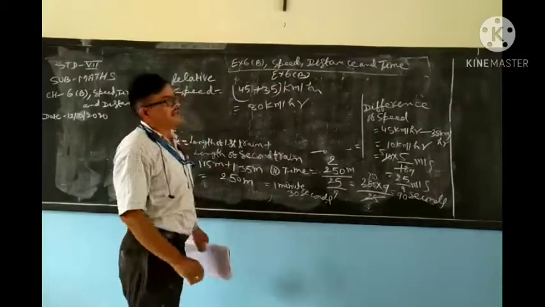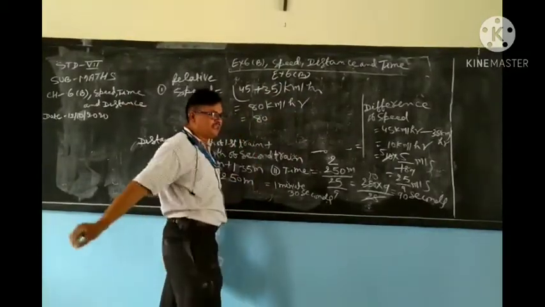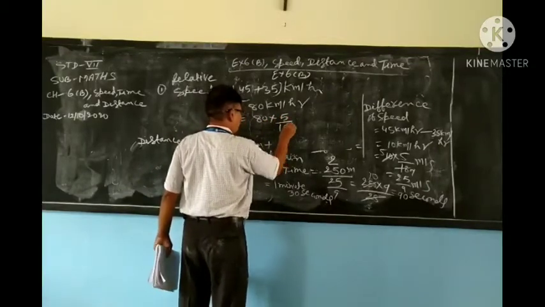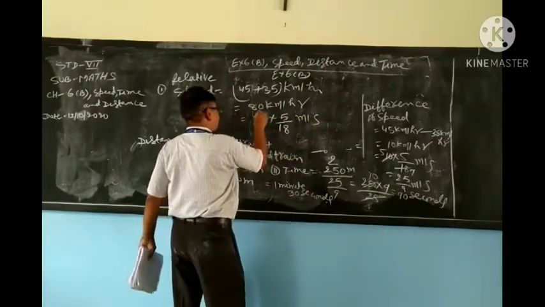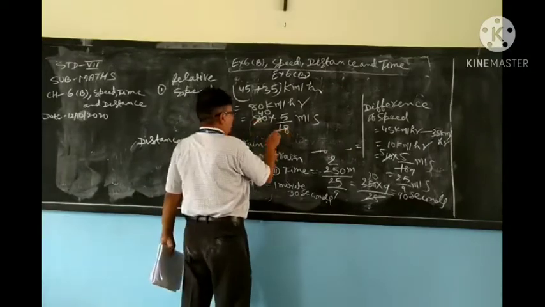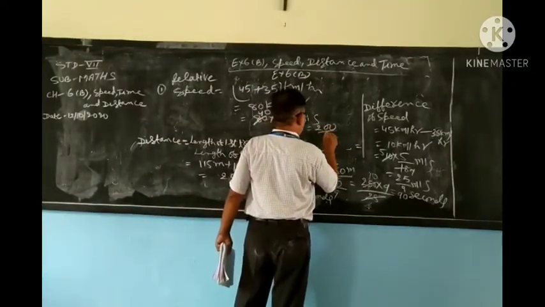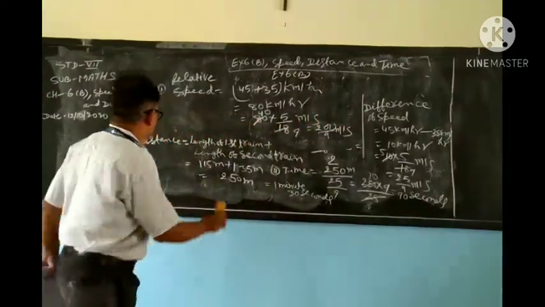Okay. Now, my dear student, you will change into meter per second. 80 into 5 by 18 meter per second. Now cut it. It is divisible by 2. 200 by 9 meter per second. So time, what is asked?